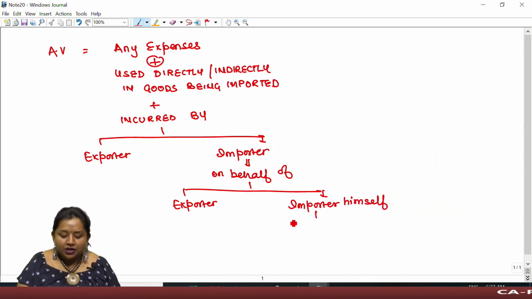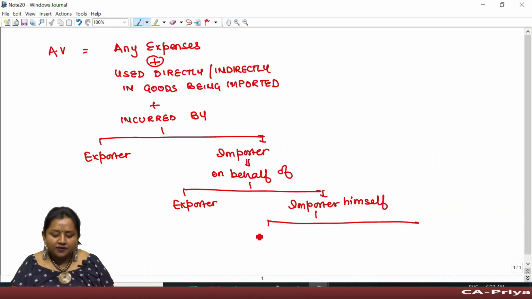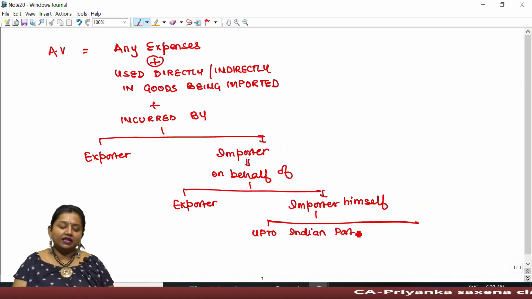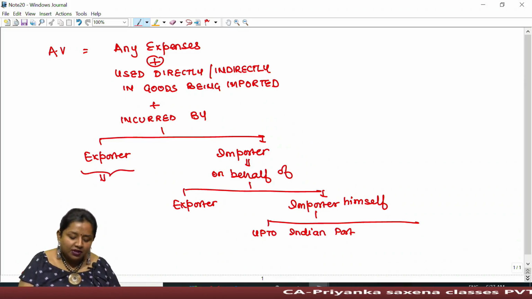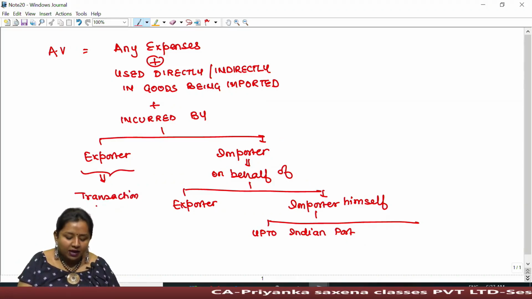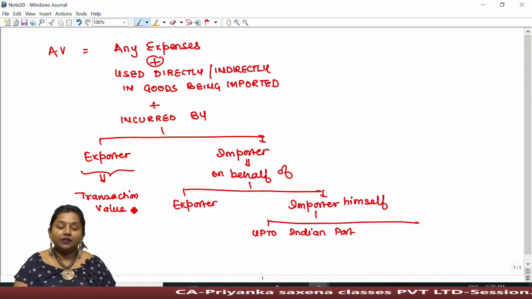The expense so incurred by importer on behalf of himself up to Indian port has to be added therein. For example, I can say expenses incurred by exporter, that is given in transaction value, has to be added while computing assessable value.